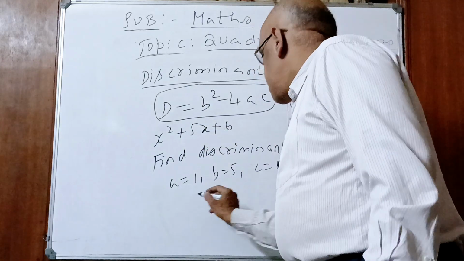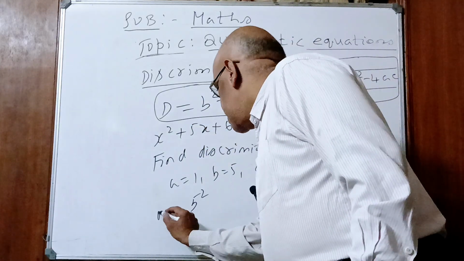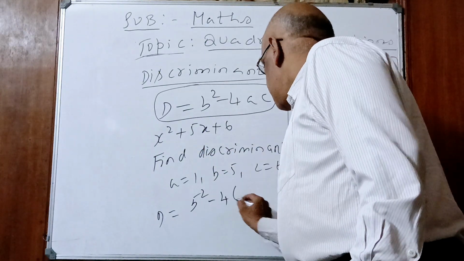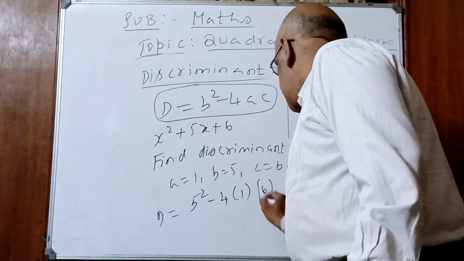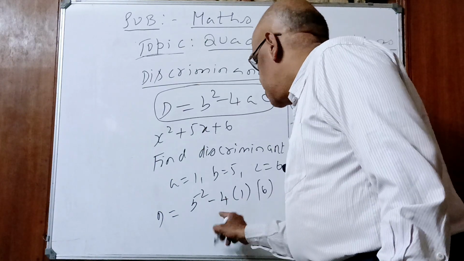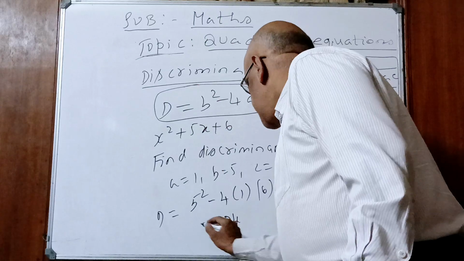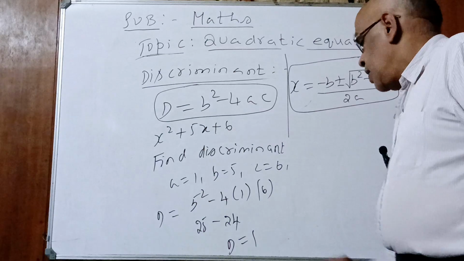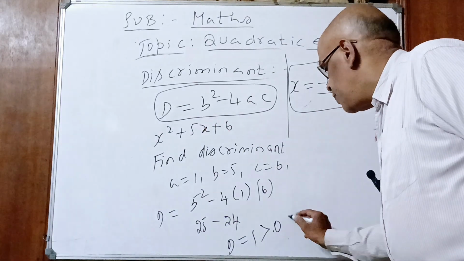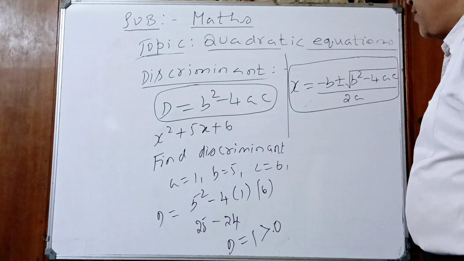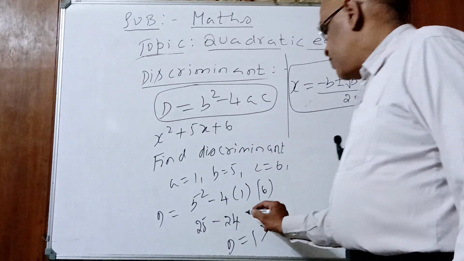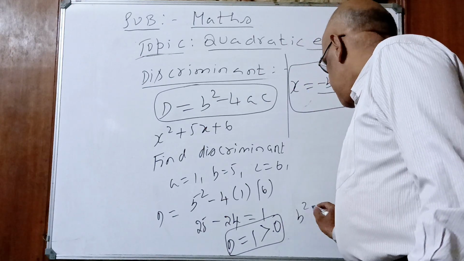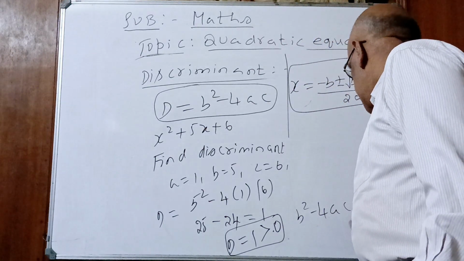Here B square. What is B square, children? 5 square. Discriminant formula is what? B square minus 4AC. 5 square minus 4. A is 1. C is 6. 6 ones are 6. 6 fours are 24. 5 square 25. What is discriminant, children? Discriminant is 1. Greater than 0. Yes or no? Yes. So, discriminant is 1. That's it. Discriminant is 1 which is greater than 0. That is B square minus 4AC is greater than 0.